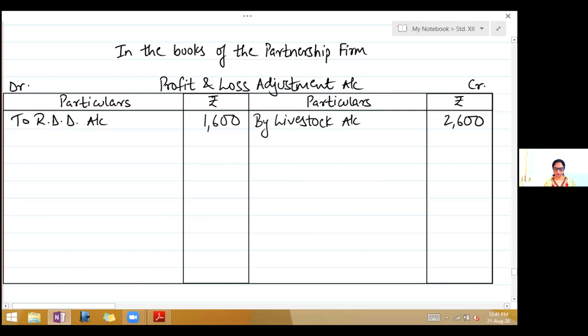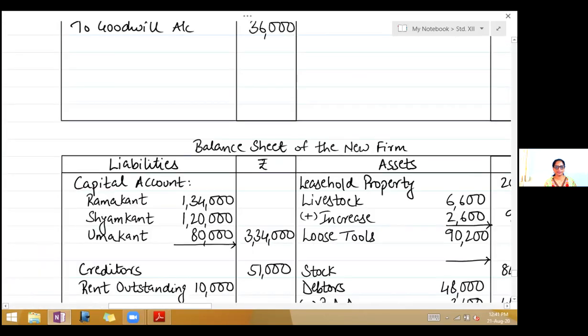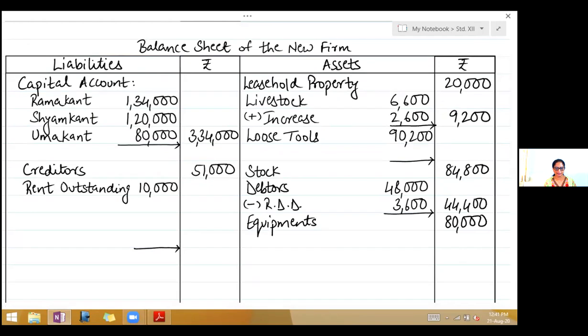And write off loose tools by 20%. So come to the asset side, see loose tools, write less depreciation. Now 20% of 90,200 is 18,040.